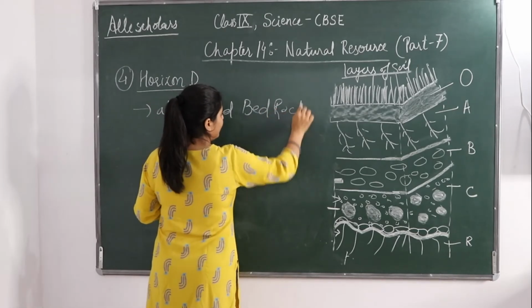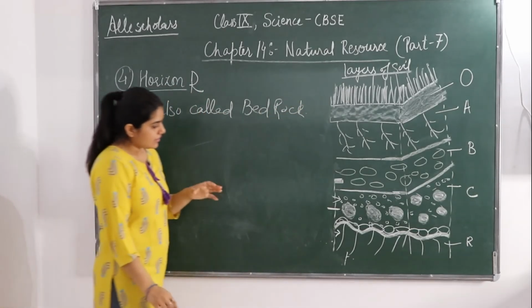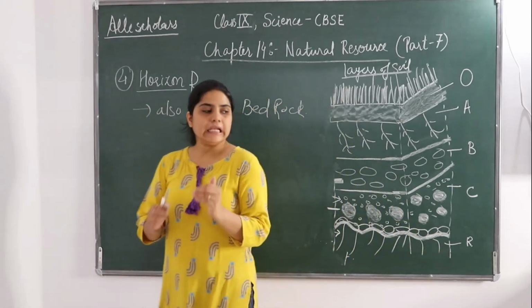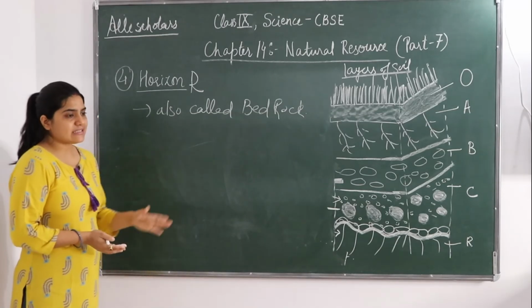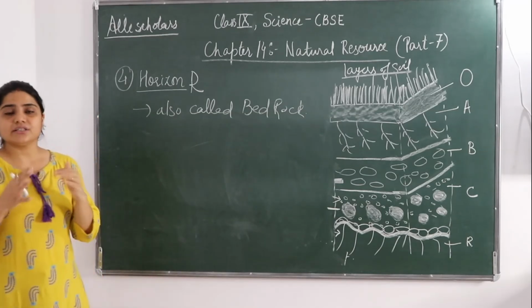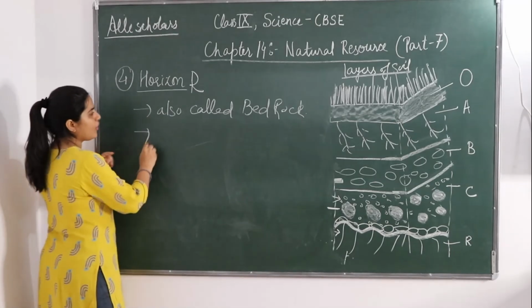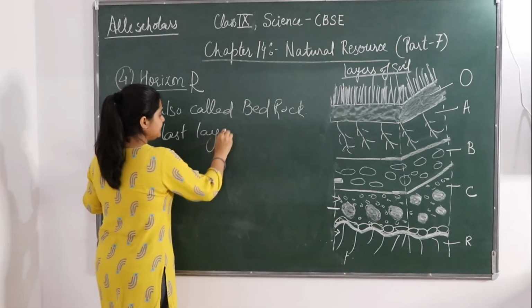So why is this called as bedrock? Because this layer is having lots of unweathered rocks. ये layer पूरी unweathered rocks की बनी होती है. This is the last layer of the soil and it consists of many unweathered rocks. That's why it is called as bedrock. Last layer of soil.